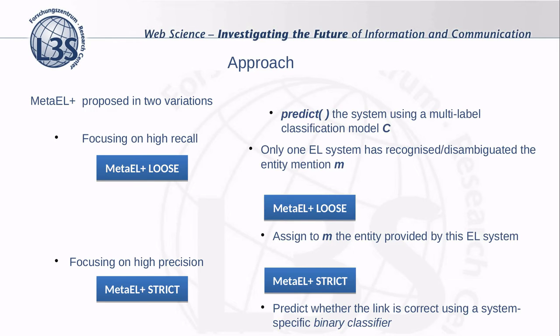For both approaches, if at least two of the systems have recognized and disambiguated the same entity mention, we predict the system to consider using a multi-label classifier. But if only one of the systems has recognized an entity mention, in the strict approach, we predict if the link is correct using a system-specific binary classifier, and for the loose approach, we include all the annotations recognized by only one of the systems.